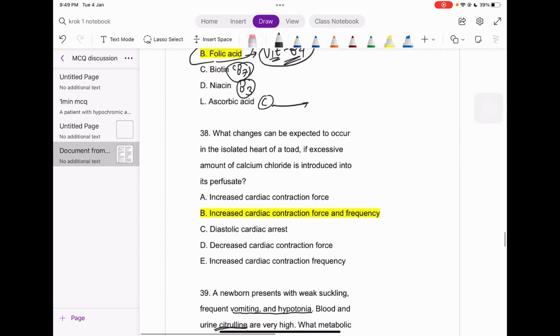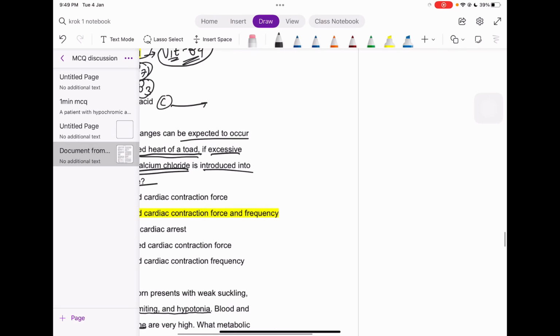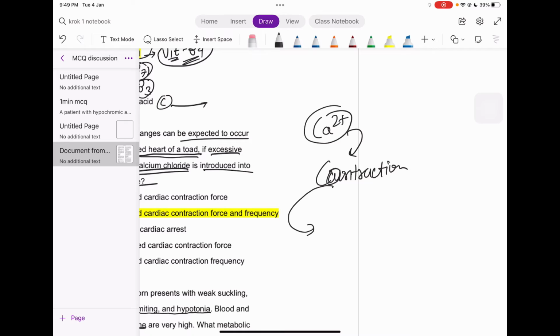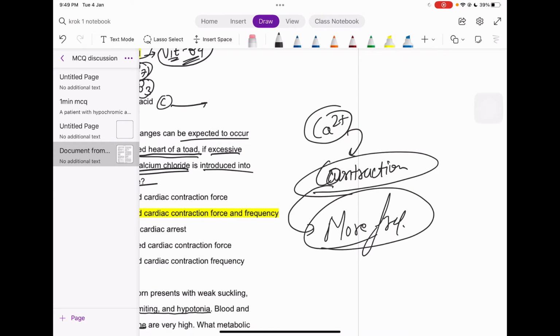Okay, next question. What changes can be expected to occur to an isolated heart of a toad if an excessive amount of calcium chloride is introduced into the periphery? See, guys, what we are basically giving is calcium, and the calcium is causing contraction, right? And if it's contraction, it must be more frequent also, right? More frequent contraction. And if it's a cardiomyocyte, or a heart cell, it must be having this contraction again and again, right?